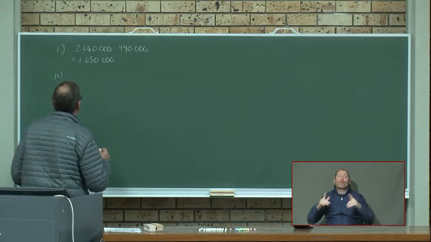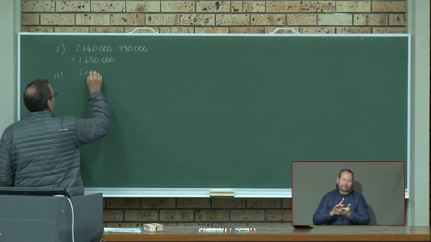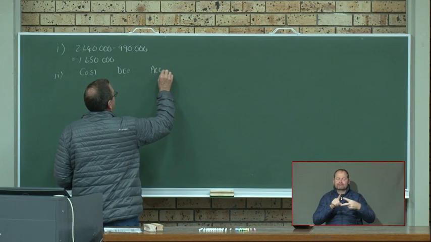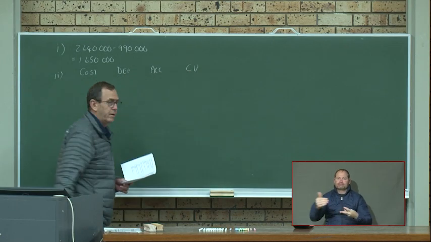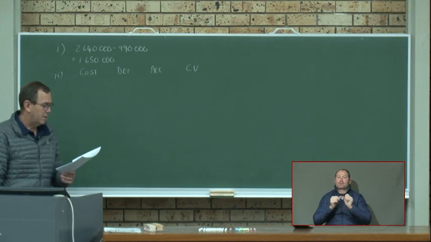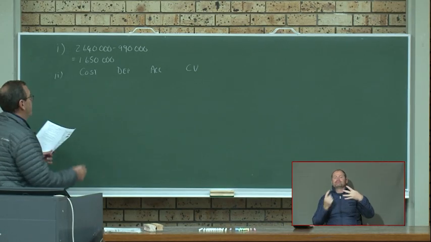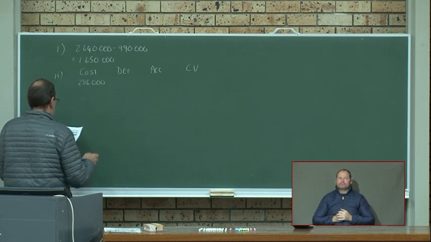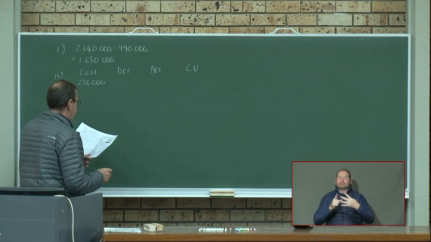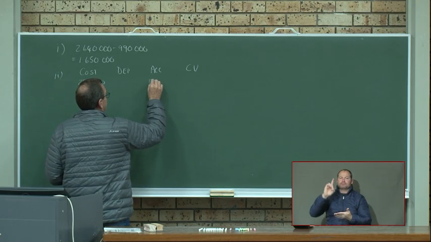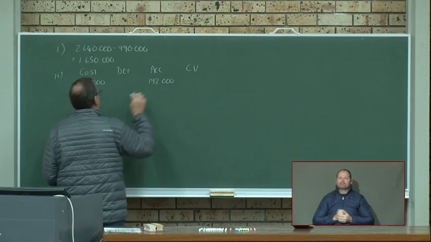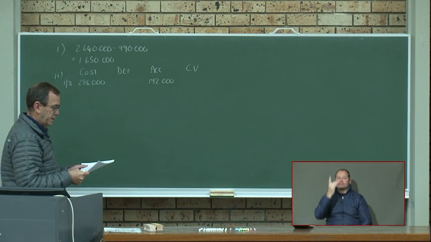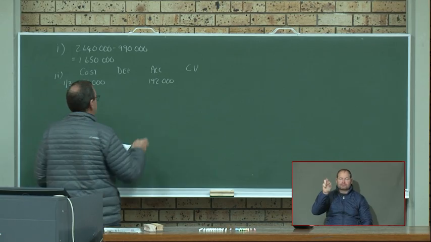When we did asset disposal, we said we always do this table. We have cost, depreciation, accumulated depreciation, and carrying value. Always do that. It makes it so much easier. They say the cost price of the vehicle was 286 and the accumulated depreciation was 192,000. And that was at the beginning of the year, on the 1st of March. So at that stage, the carrying value was 94,000.